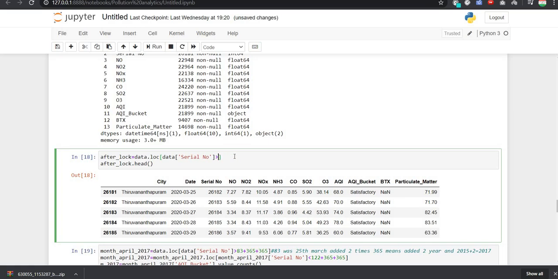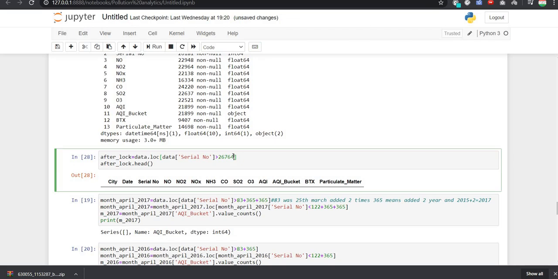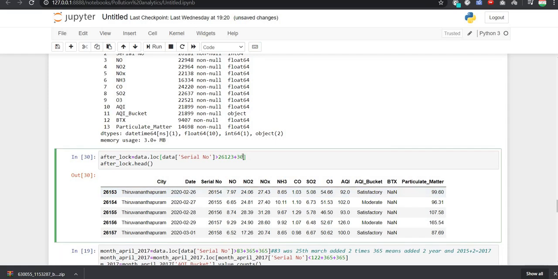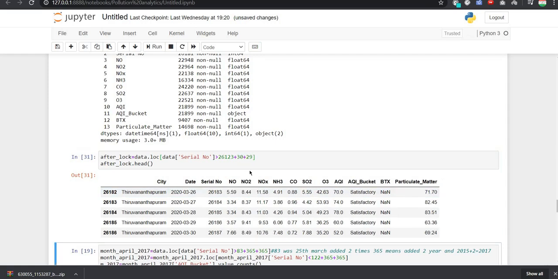Suppose first I have used 26776, so we don't have a column like that. You can see that it is starting from 27/1/2020, and we want 27 March. So first of all we will add 30 here. So we got, after that we will add 29, and you can see that we have got 26/3/2020. So we will subtract 1. So this is only the assumption and then the calculation. So now we can also do it like that.